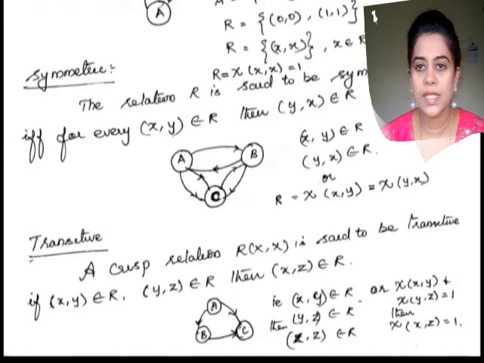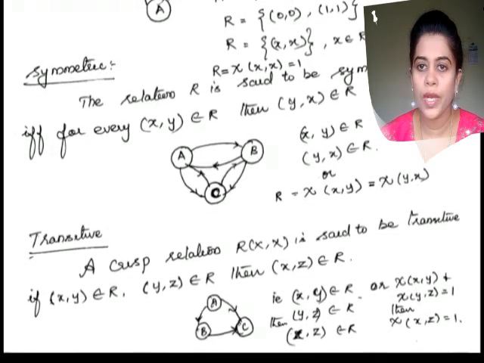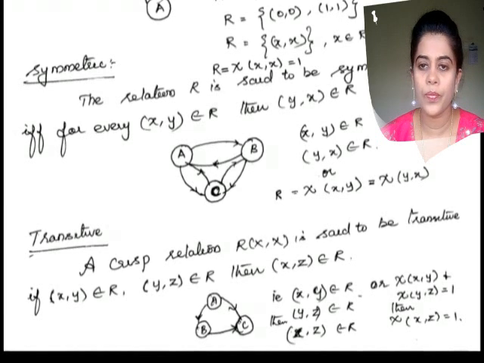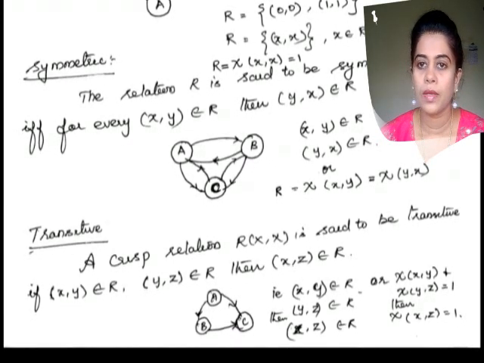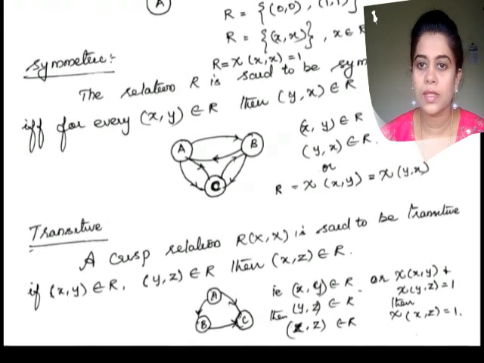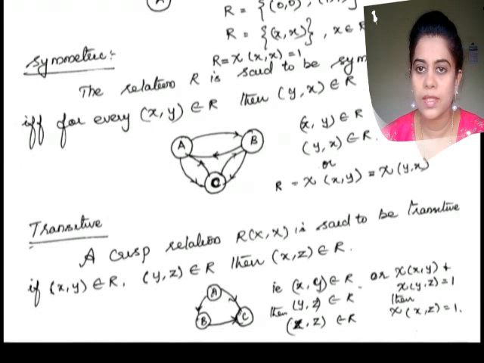Which means if you consider three elements A, B, C, there is a point from A to B and there is a point from B to C. This implies there should be a point from A to C. That is transitive.